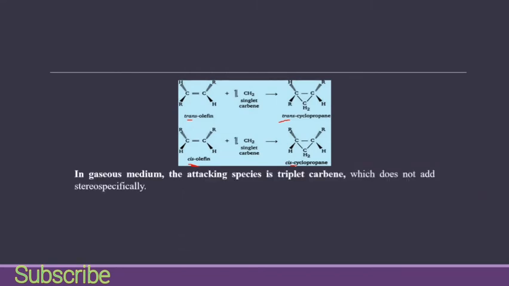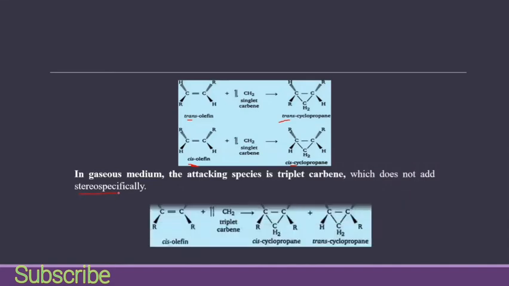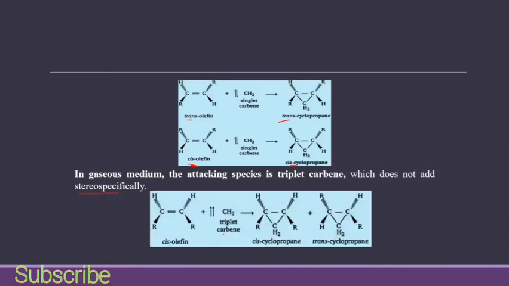So this is stereospecific. In gaseous medium, the attacking species is triplet carbene, which does not add stereospecifically. Now, if it reacts with a triplet carbene, then it is not stereospecific. Then we will get cis cyclopropane or trans cyclopropane. So it is not stereospecific. But in the case of singlet carbene, we will have stereospecific end products. In the case of triplet carbene, we will not have a stereospecific product at the end.